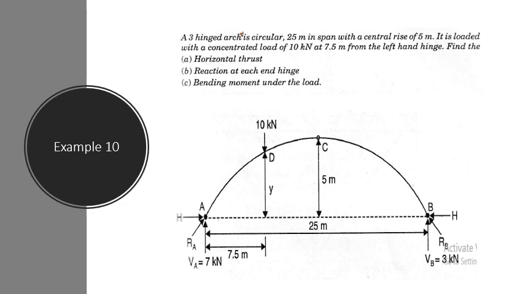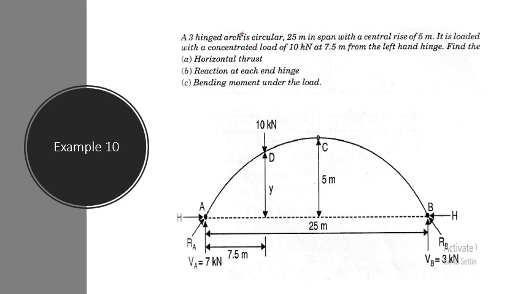Reactions H and VA are marked here at the support A. H and VB are marked at the support B. Okay, so at a distance of 7.5 meter, a 10 kilonewton force is acting. The rise is given as 5 meter, span is 25 meter.